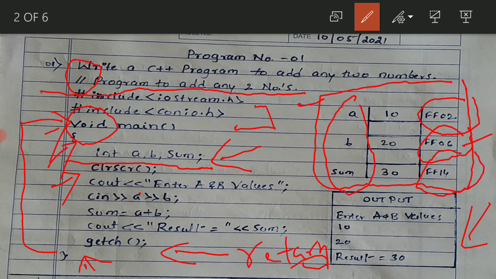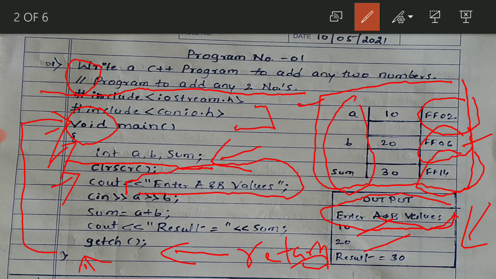See here, when you write this message, see this message is enclosed in double quotation marks. So this is a programmer's message, or you can say user message, which is going to be printed on the screen. See, you have written here enter a and b values, and your output screen, what it is showing? Enter a and b values. When this message appears, you will enter values 10 and then 20.